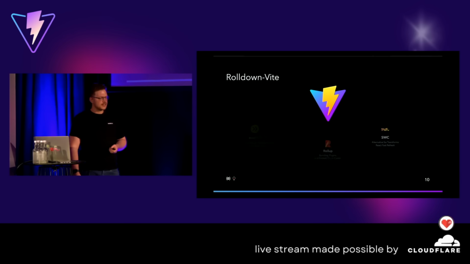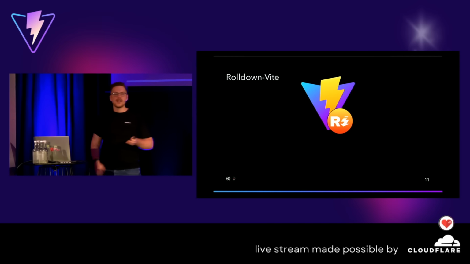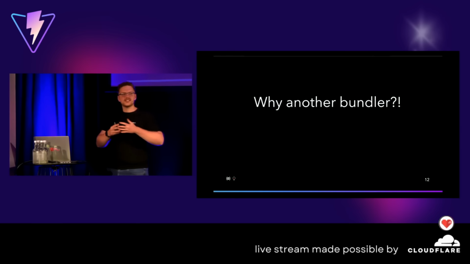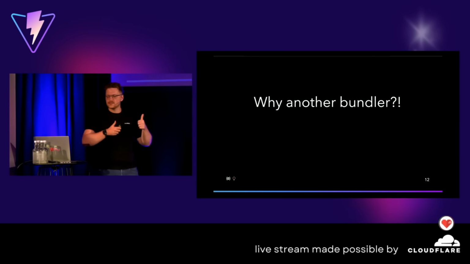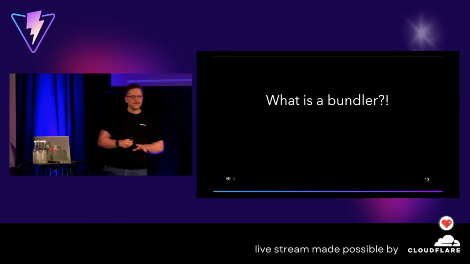So we'll take this and we'll just go to Rolldown Vite, right? But I know you start like, why another bundler? Do we need this standard XKCD? Like, oh, we don't like all the standards. We just have a new one. Then we have 21 instead of 20. Great. Don't worry. It's not like that. I promise.